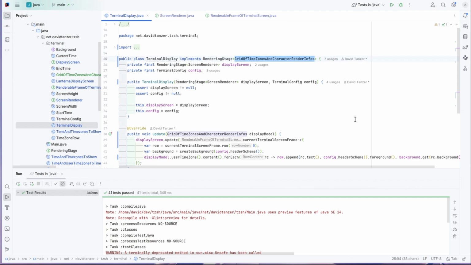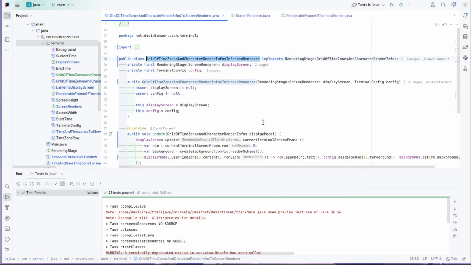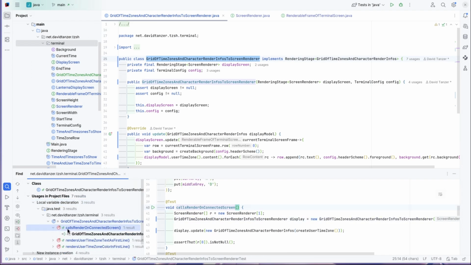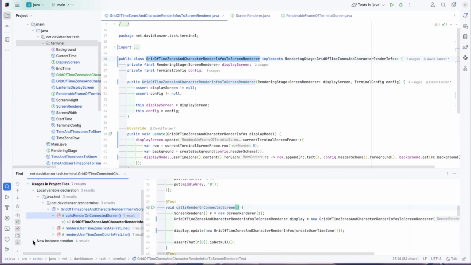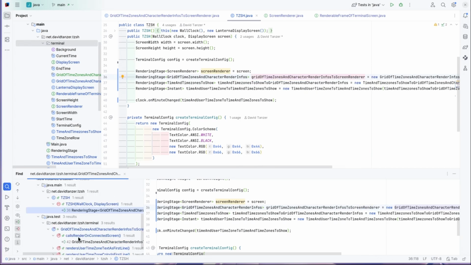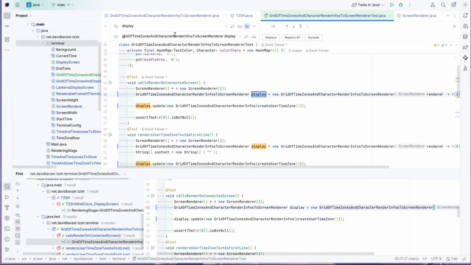before for rendering stages would then be, it converts this grid of time zones and character render infos to a screen renderer. Let's check the usages again and whether we should rename something. Yes, probably all of those here in this test and also this variable here. Let's start with this variable. And then we are in this test, so let's change all of those to the long name.